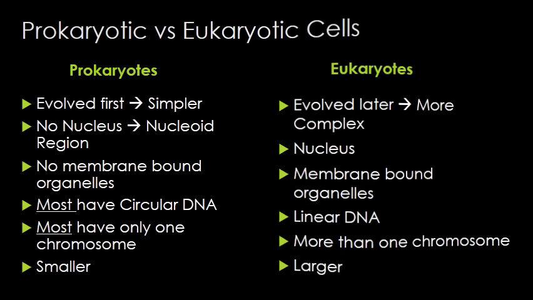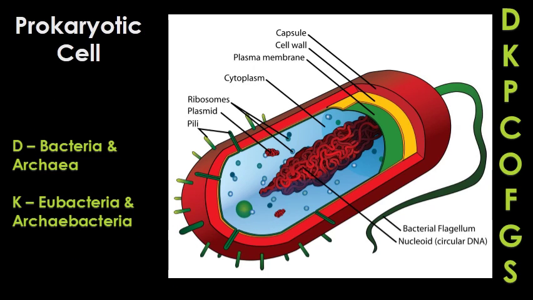If we look at the Linnaean hierarchy of life, we can see that there's domain, kingdom, phylum, class, order, family, genus, and species. Or the way I always remembered it, dumb kids playing catch on freeway go splat. However, prokaryotes are separate from eukaryotes in this hierarchy. They form the domains bacteria and archaea, and domain bacteria has one kingdom, eubacteria, whereas archaea also has one kingdom, archaea bacteria.